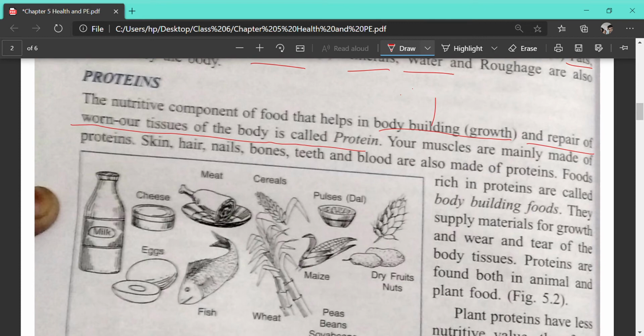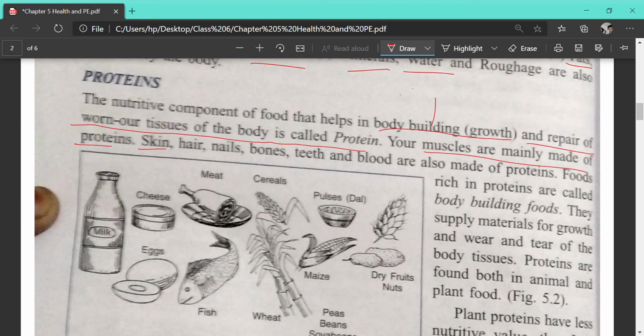Our muscles are mainly made up of proteins, which allow muscle contraction. You can fold your hand, leg, anything. I'm talking to you, and all these things you can do with the help of muscles. If proteins are not there, the muscles will not be there, and the contraction and relaxation of the muscles will not happen, and as a result we cannot move properly. So protein is essential for us, because proteins are the building block of the muscles.